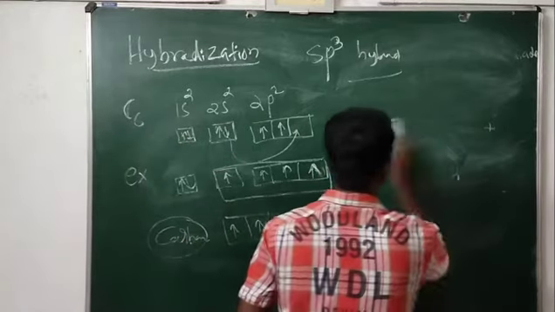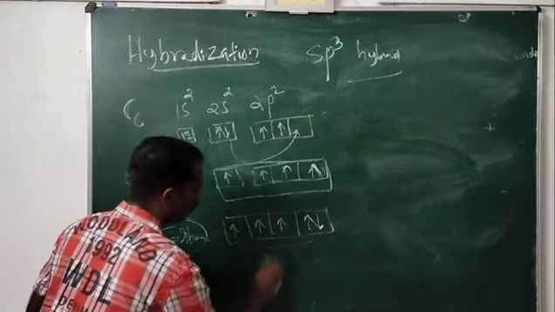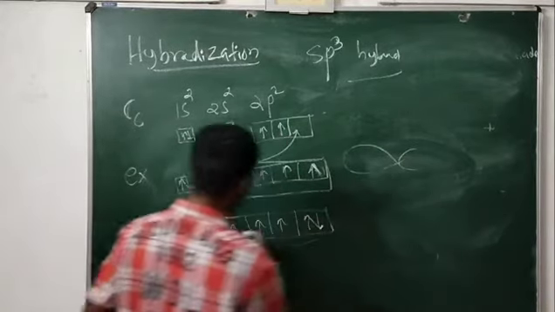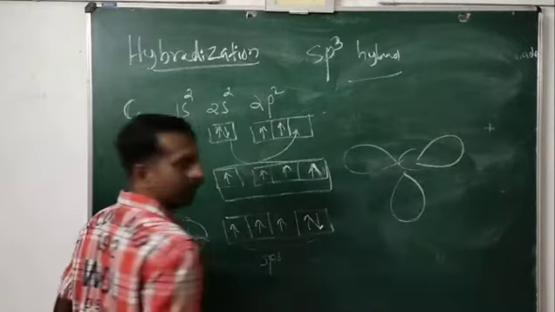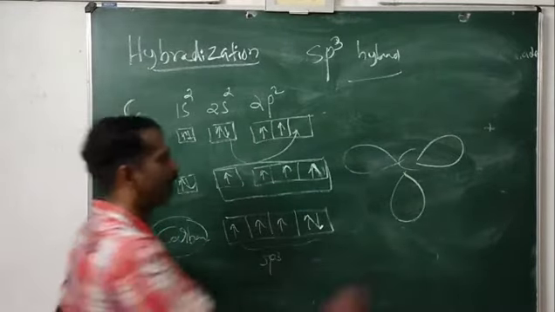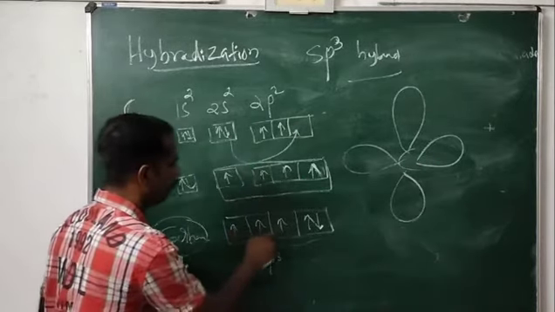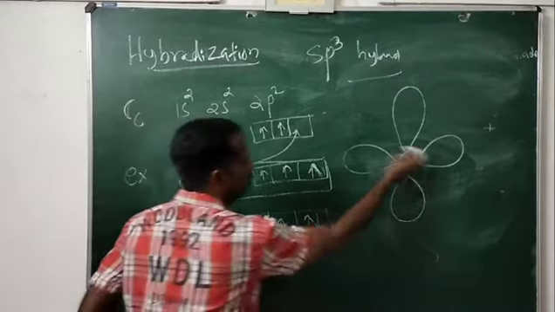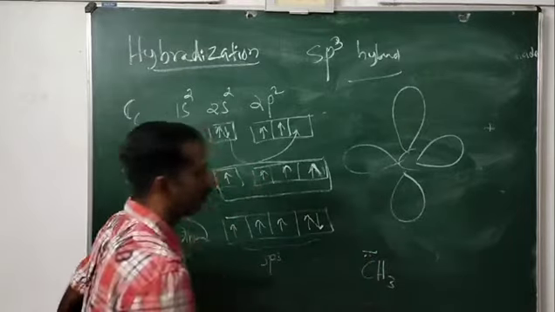Now look at the sp3 hybridization. There are four sp3 hybridized orbitals. 1, 2, 3, and the fourth sp3 hybridized orbital. Suppose this is CH3 minus, the carbanion. What will come here?